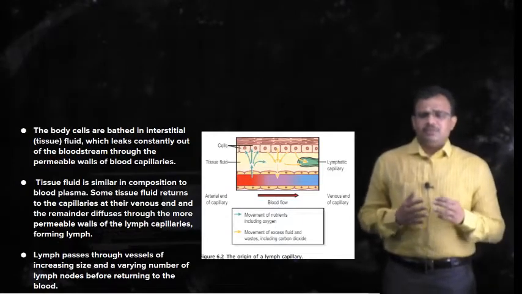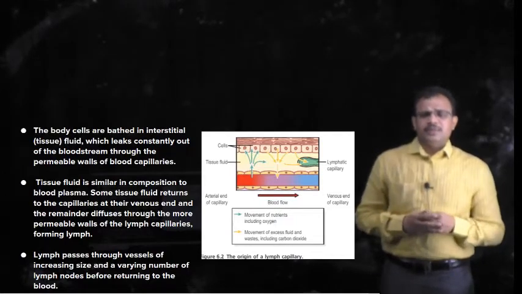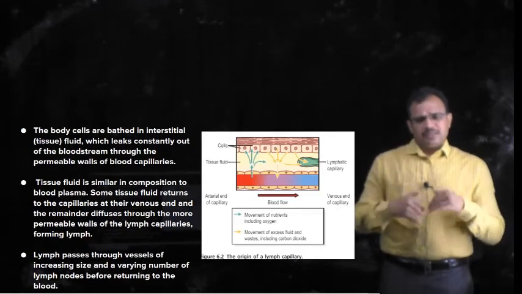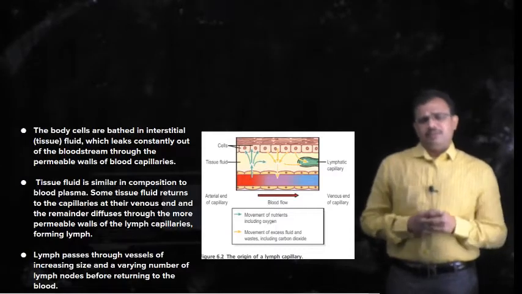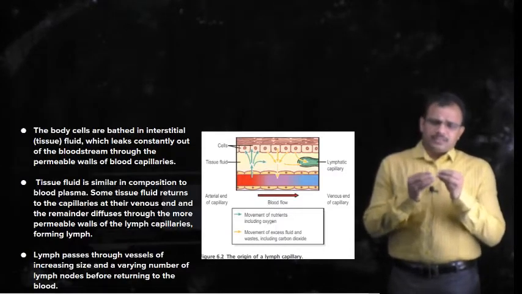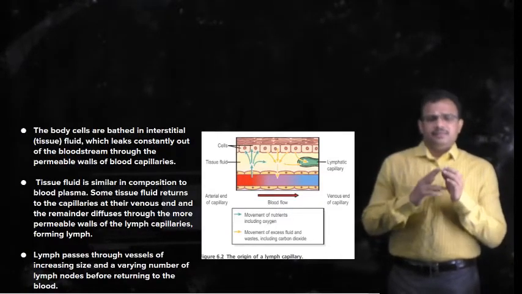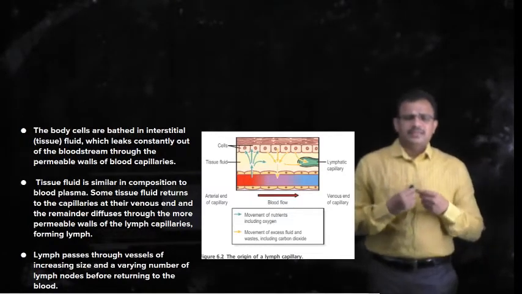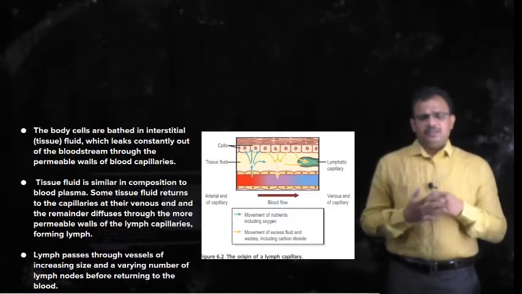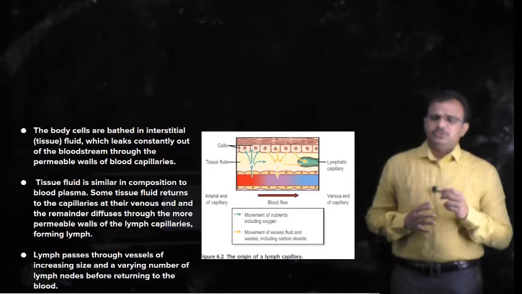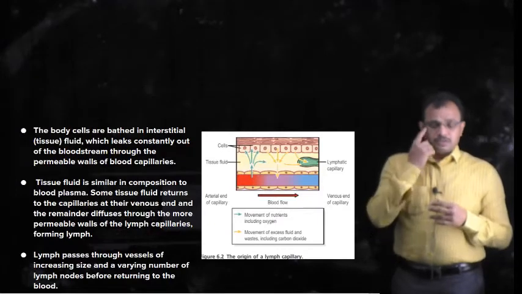The fluid that comes out from the blood capillaries into the tissue fluid generally comes back into the bloodstream once again. We have seen that the blood capillaries are highly permeable, so that everything in the blood, apart from the blood cells and plasma proteins, can easily diffuse. It can cross the blood barrier and enter into the tissues. So the composition of the tissue fluid is similar to that of blood plasma.